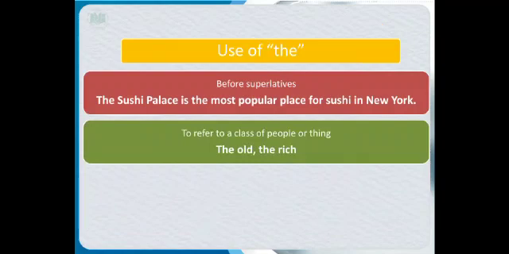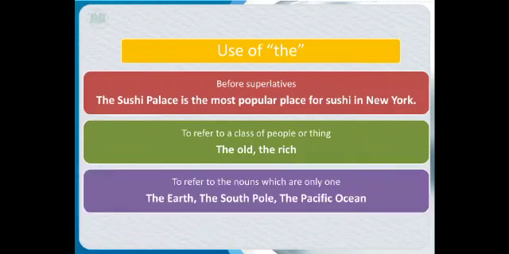Next is to refer to a class of people or things, like the old, the rich. To refer to the nouns which are only one in the whole universe, the earth. There is no other earth, so we will use the with earth. The South Pole. There is only one South Pole in the whole universe, so we will use the with South Pole. Same, the Pacific Ocean. Pacific Ocean is the only ocean of its kind, so we are going to use the with it.